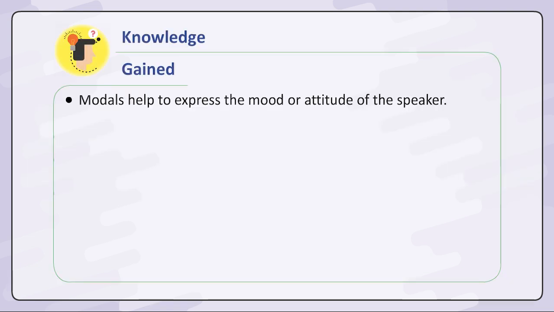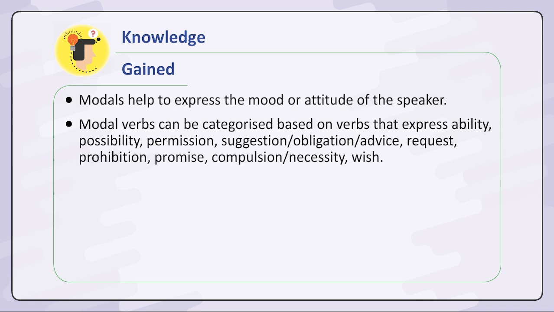Knowledge gained. Modals help to express the mood or attitude of the speaker. Modal verbs can be categorized based on verbs that express ability, possibility, permission, suggestion, obligation, advice, request, prohibition, promise, compulsion, necessity, wish.